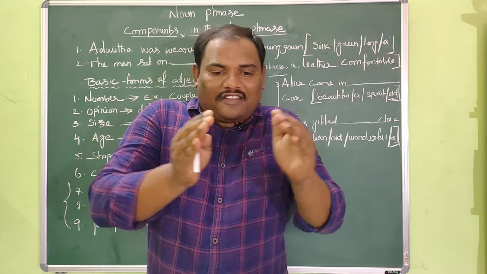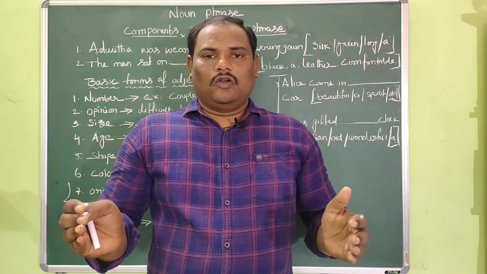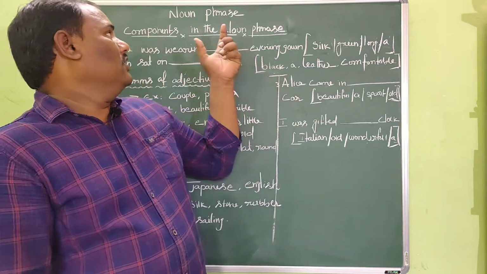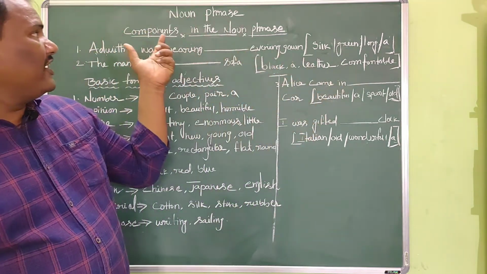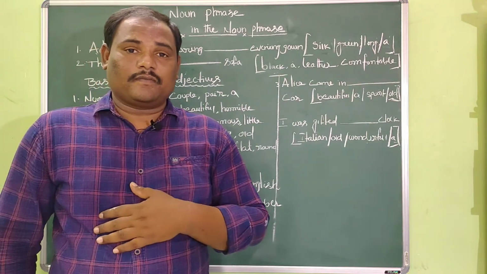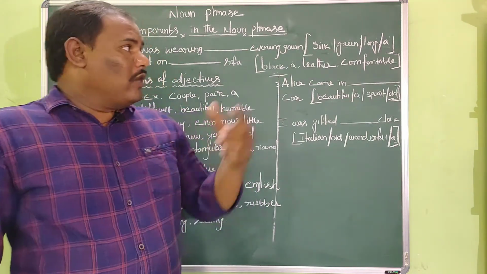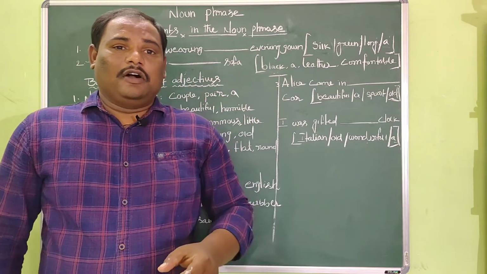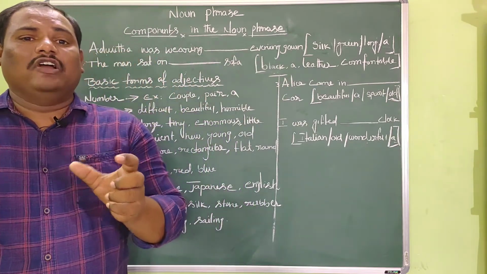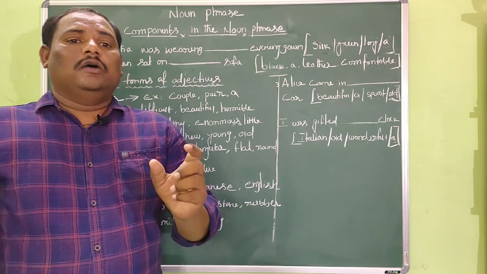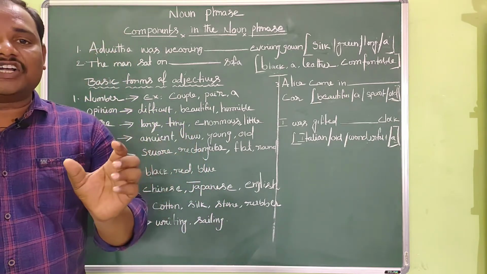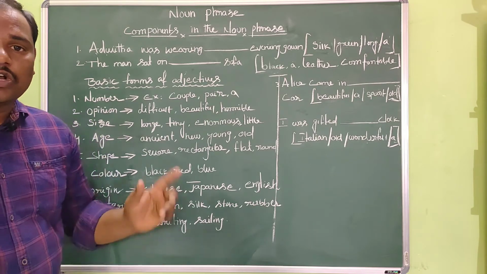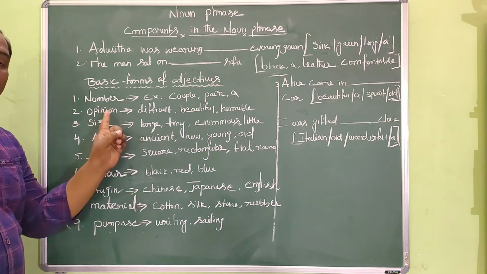So in order to avoid this confusion, we ought to have thorough knowledge over the noun phrase and the different elements in the noun phrase. If you want to arrange these words in the correct order, we are expected to have thorough knowledge over basic forms of adjectives. What are the basic forms of adjectives that are listed here, my dear friends? Have a look at them.